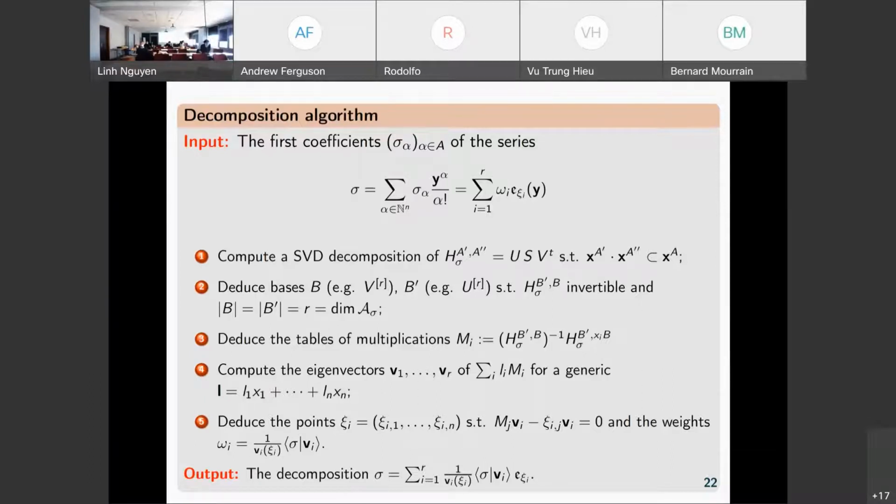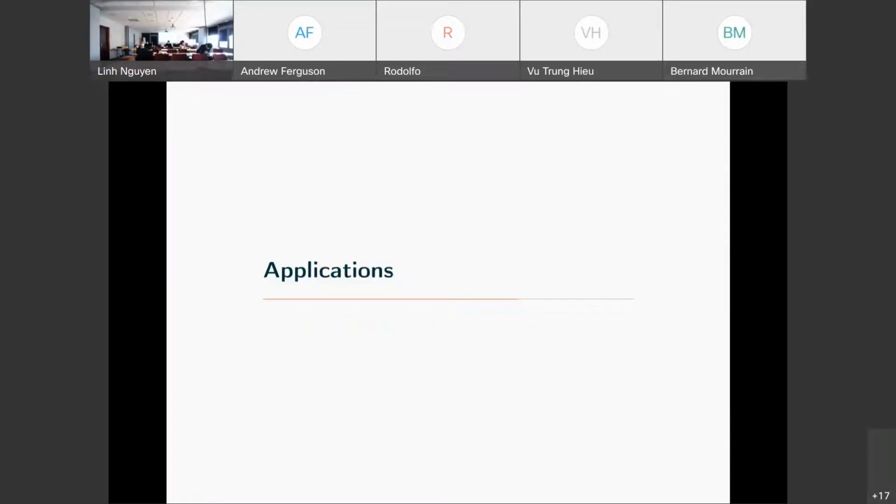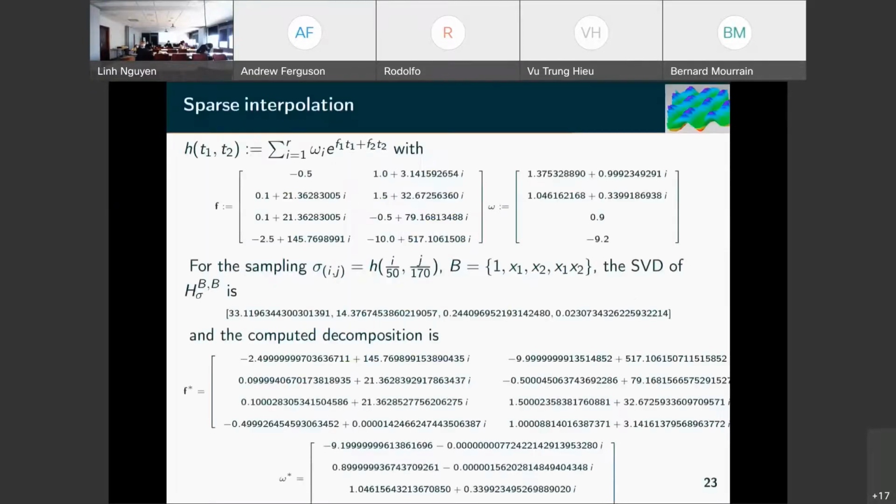Then compute the tables of multiplication, the eigenvectors, and deduce the points and the weights. So here it's essentially computing eigenvectors and recovering directly the decomposition. So it can be used in practice and gives some interesting results.